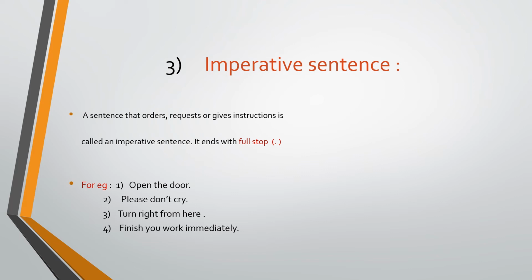So a declarative sentence means statement. An interrogative sentence means a question type sentence. An imperative sentence means a sentence with order, request, command, advice, instructions, etc. It is known as an imperative sentence.